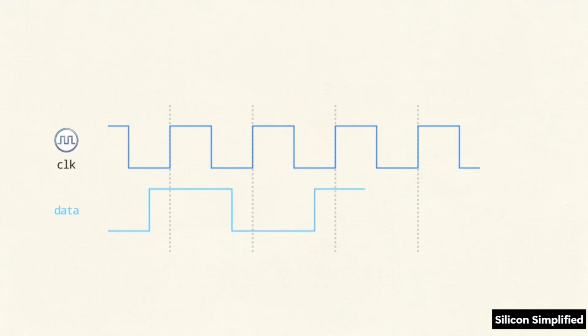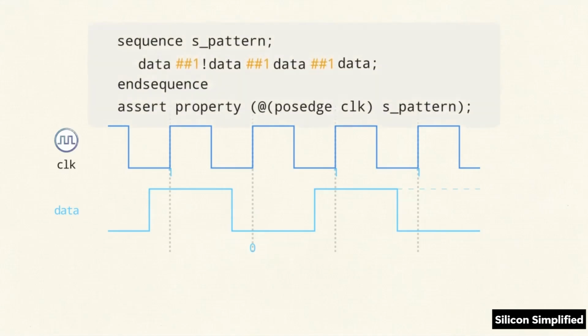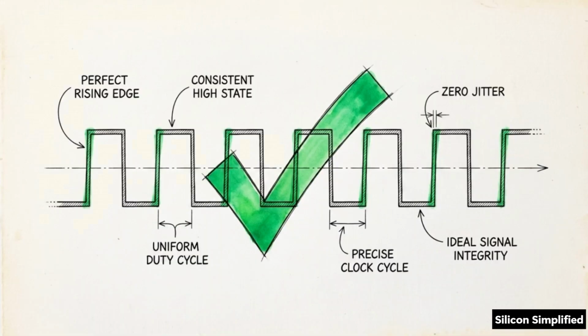This waveform shows the temporal requirement of our detector. We need to verify that over 4 consecutive clock cycles, the data line transitions precisely through 1, 0, 1, and 1. We map our assertion code directly over this physical timeline. The double hash one syntax is a temporal delay operator. It explicitly forces the verification tool to evaluate the condition on the very next consecutive positive clock edge. This formalizes time. The assertion fires an unignorable failure if the sequence breaks at any point, and asserts a pass only upon precise, cycle-by-cycle perfection.